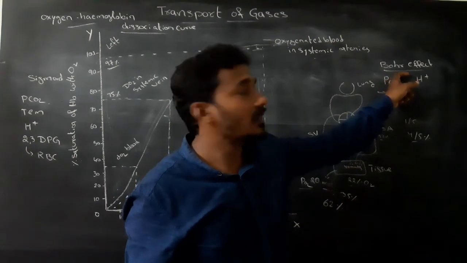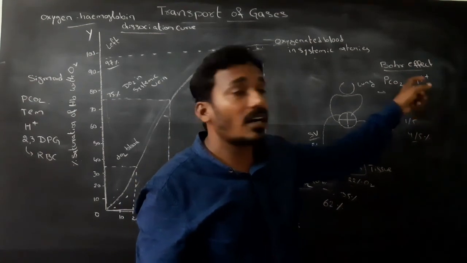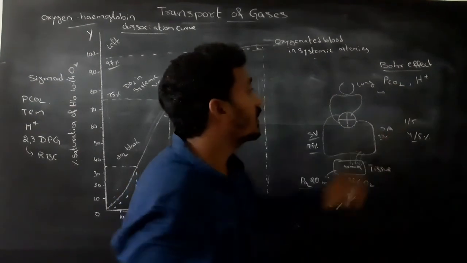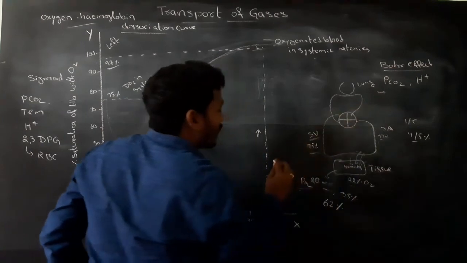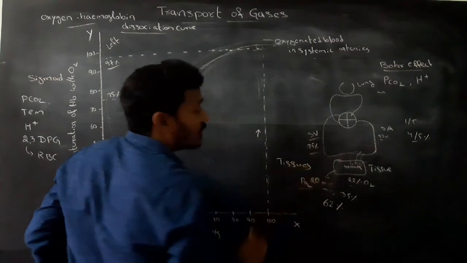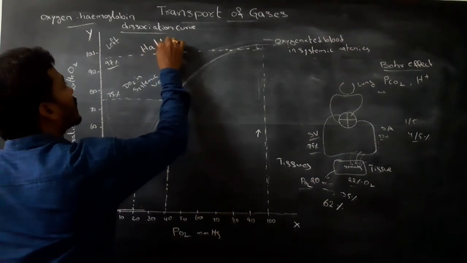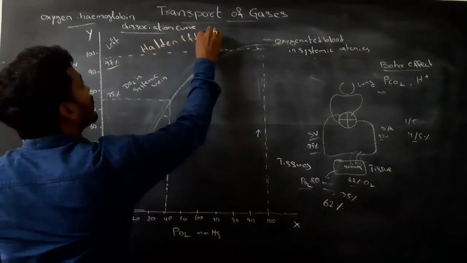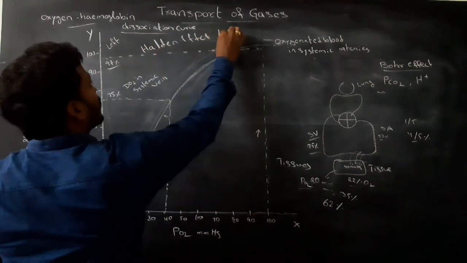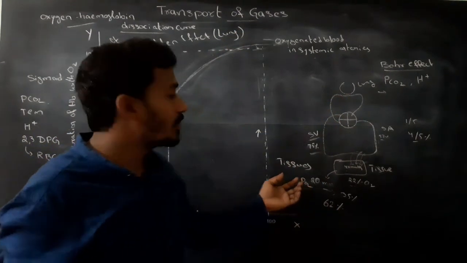The Bohr effect is present in the tissues. The Haldane effect occurs in the lungs. The Bohr effect occurs in the tissues.